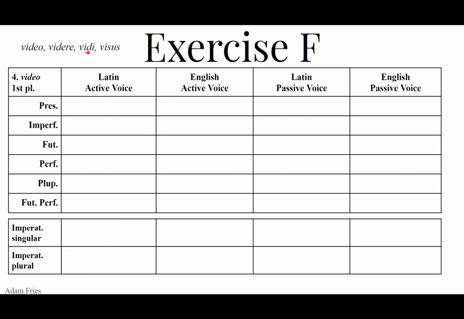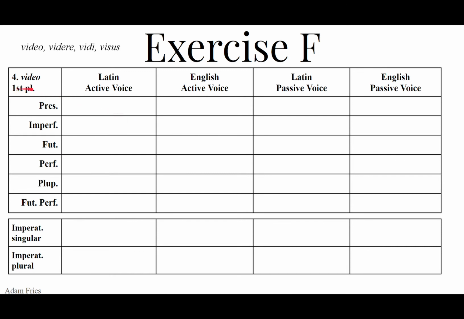The perfect stem will be vid, chop the I off the third principal part, vid. You can write vid as the base for the perfect, pluperfect, and future perfect active only. The passive will use the fourth principal part, visus aum, but keep in mind, because we have a plural person, we are not going to use us aum, because that's singular. We need to use visi, visae, visa, and we use visi for the perfect, pluperfect, and future perfect passive.